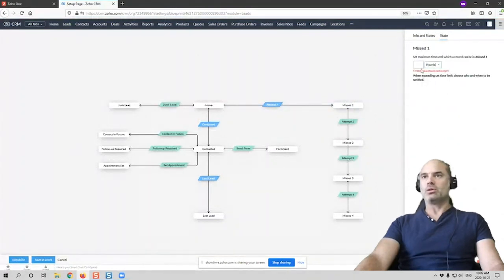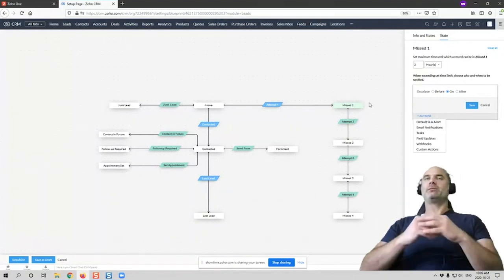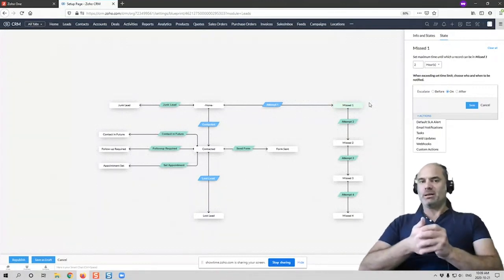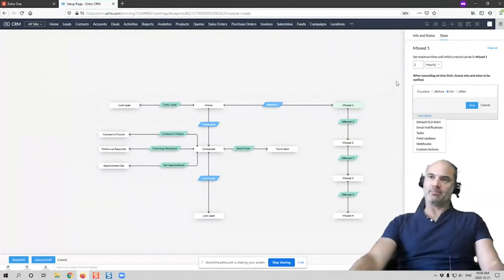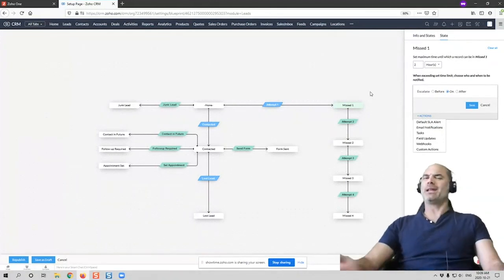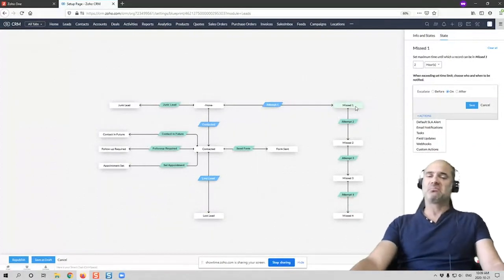Sure. So let's set, for example, 2 hours. And now you have different notifications or different things that you can do on escalation. So let's assume that the lead was not answered in 2 hours. Then at that point, when you used to get an email, it was cool, but it's not enough. For example, I personally don't like to get emails at all. I have over 10,000 unread emails. I don't want to see any more emails in my life.